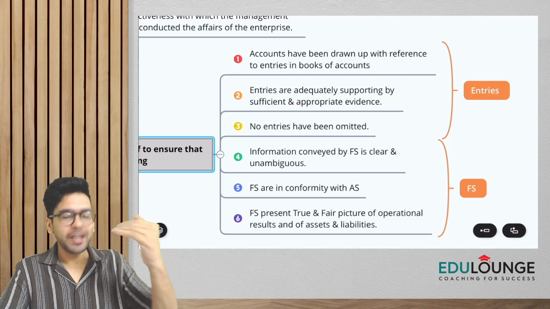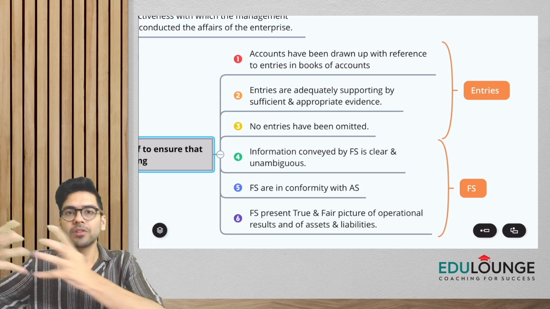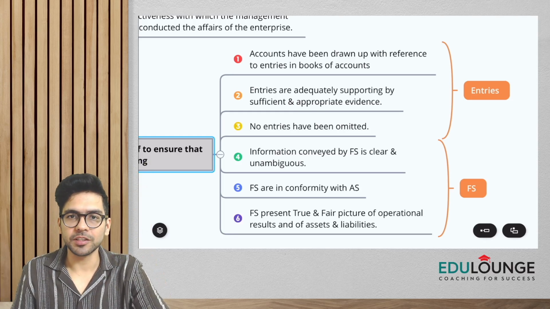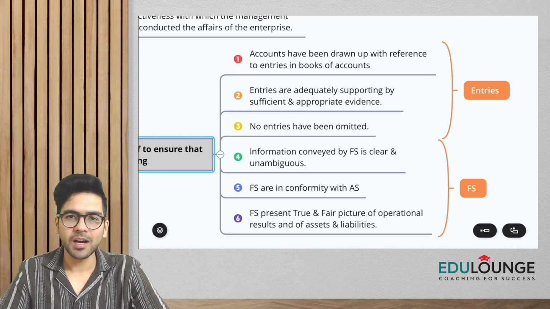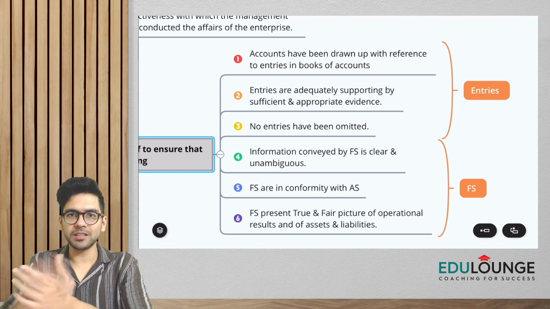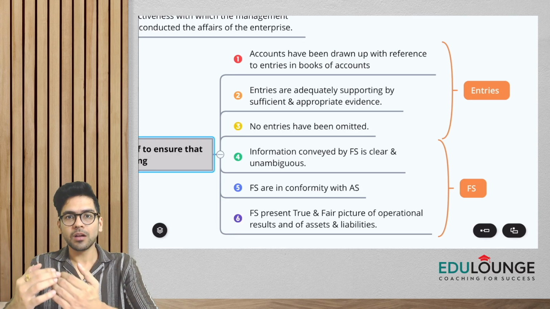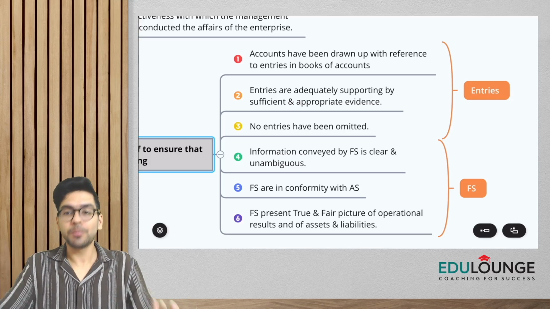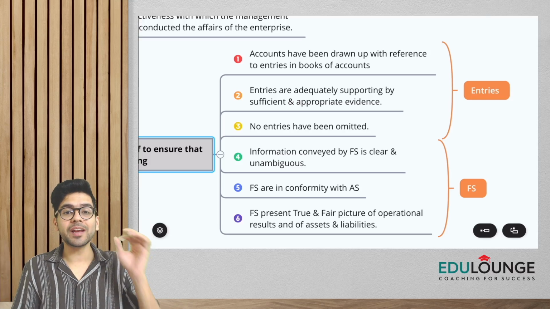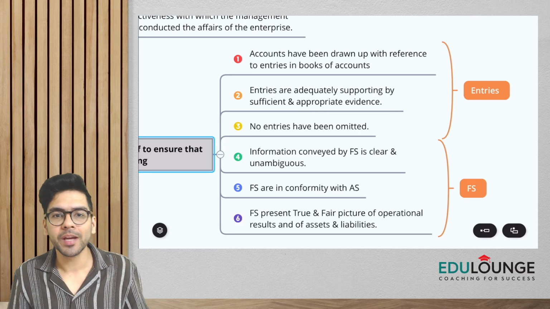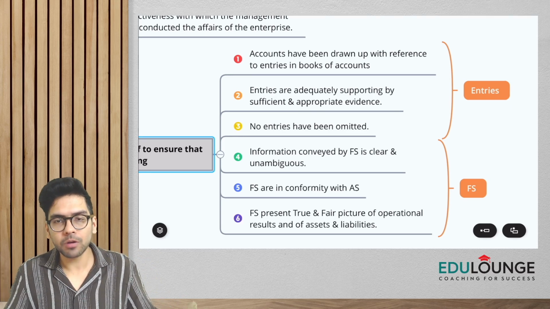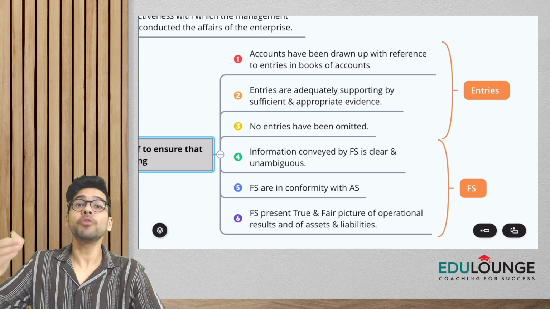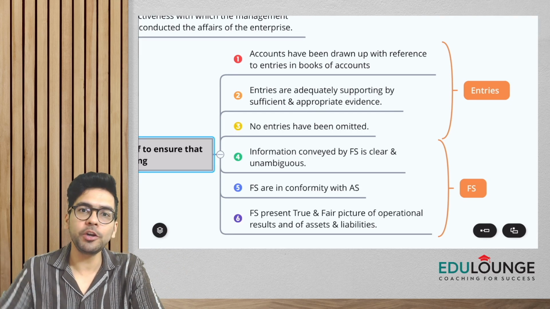Then any entry that you check should be further supported by some documents, guys. For example, if an AC is purchased in the organization, you'll see the entry for the air conditioner. When you see the accounts, you saw that the AC is there, so you'll see the entry, and on the basis of the entry, you'll ask for the supportings, whether it is a genuine entry or not. You might ask for the purchase invoice of the AC or other documents. So entries are adequately supported by what? Sufficient and appropriate evidence. And it should never happen that they have purchased the AC but no entries have been made in the books, because all of you know that omission of anything would also lead to misstatements, right?